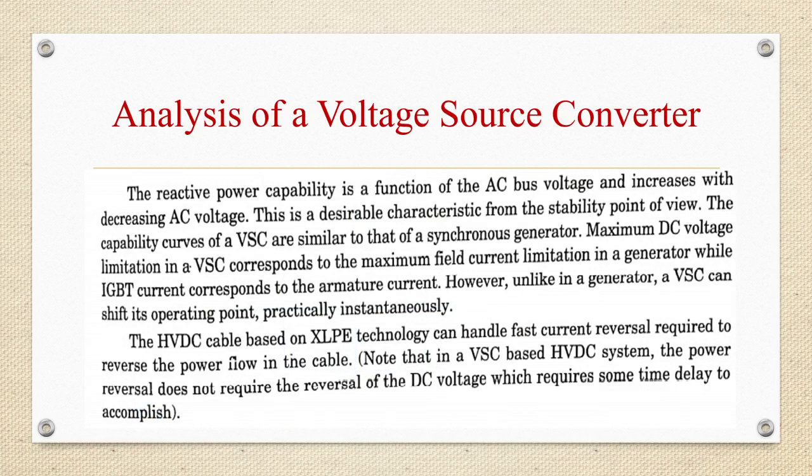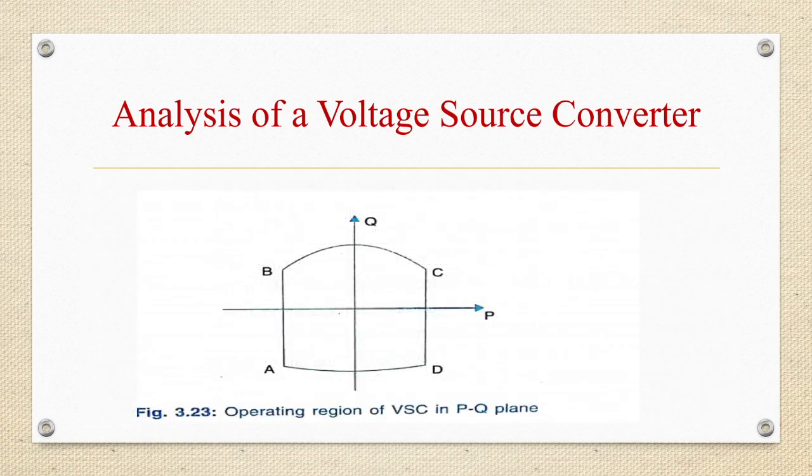Maximum DC voltage limitation in a VSC will correspond to the maximum field current limitation in a generator, while IGBT current corresponds to the armature current. However, unlike in a DC generator, VSC can shift its operating point practically instantaneously. HVDC cable based on XLPE technology can handle fast current reversal required to reverse the power flow in the cable. So in a VSC based HVDC system, power reversal will not require the reversal of the DC voltage, which requires some time delay to accomplish.